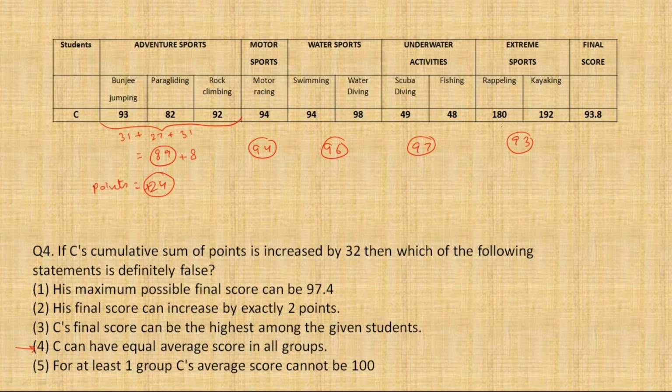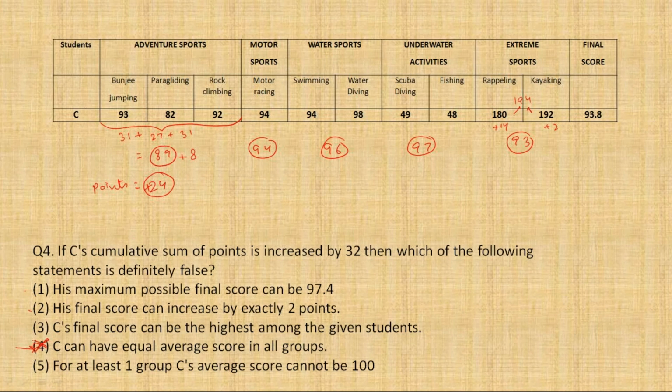I think it's pretty clear now. To make an average of 97, you have to make the sum of this 194. यानी कि दोनों को 194 बनाना पड़ेगा. तो आप खुद ही देख सकते हैं, यहाँ पर आपको 14 देना पड़ेगा और यहाँ पर 2 देना पड़ेगा, यानी कि ये impossible है. With just an increase of 32 points, you cannot make all the averages equal. Okay, so fourth option cannot be my answer. Sorry, fourth option will be my answer because it is not possible.